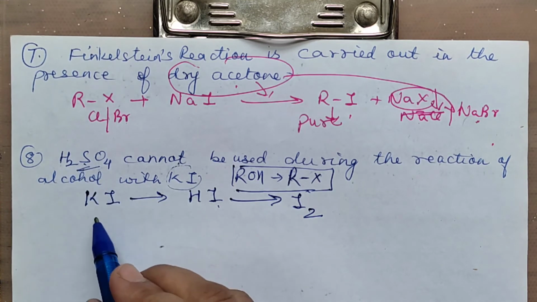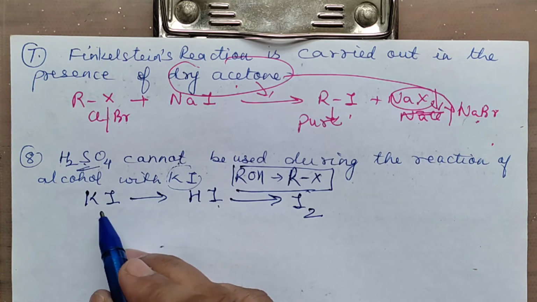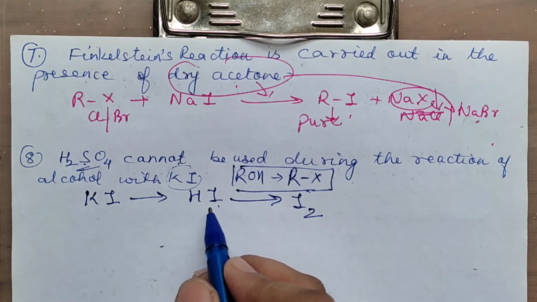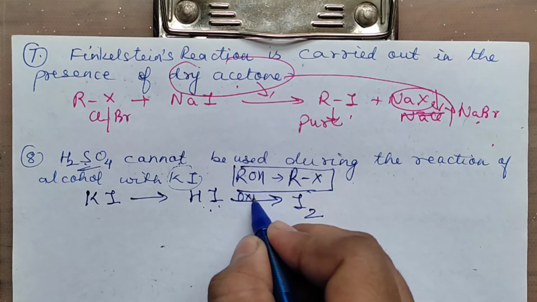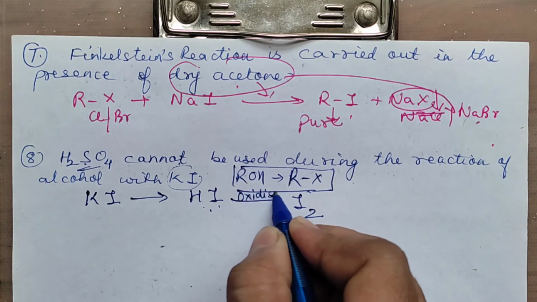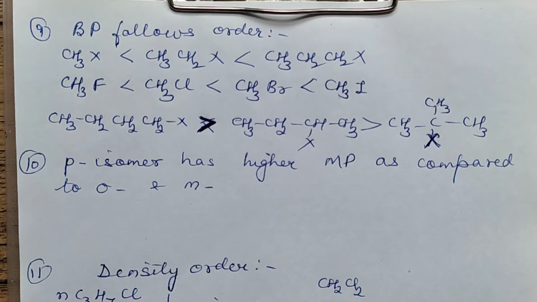It will convert that KI to form HI, and HI will be oxidized to form I2. So instead of getting alkyl iodide, you will get iodine. You will not get iodide in this reaction. That is why we do not prefer the reaction. Got it? Now moving on to the next type of questions.